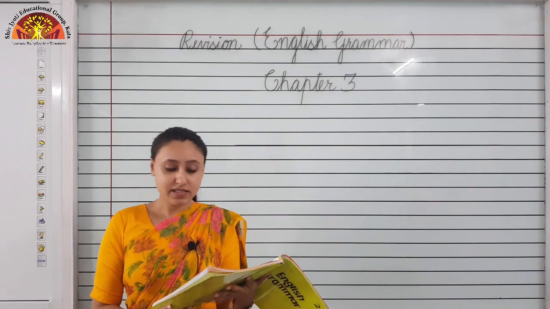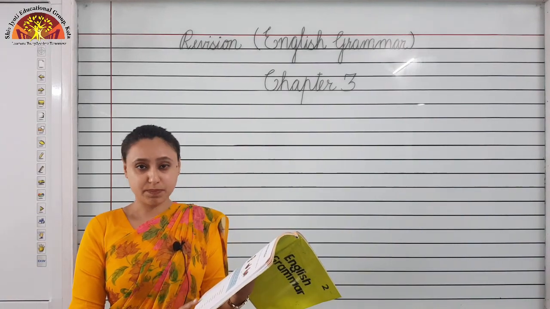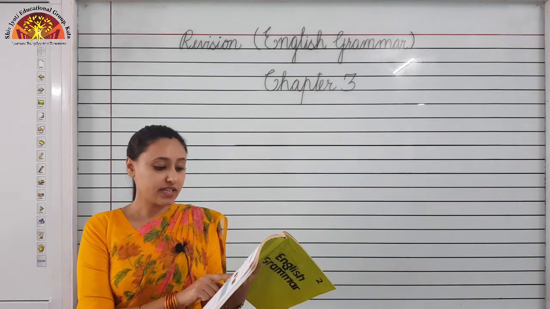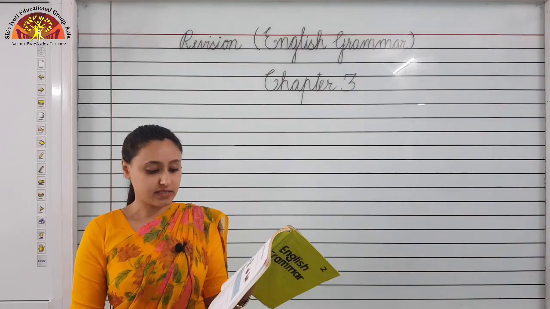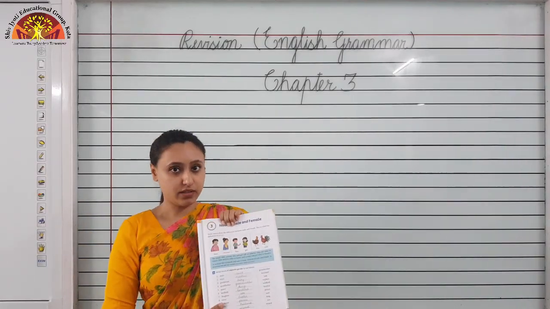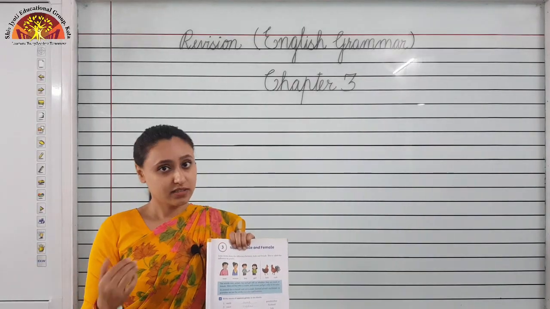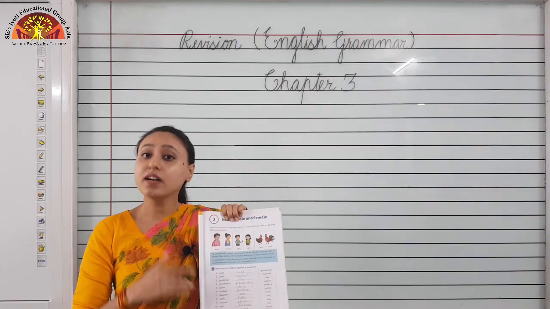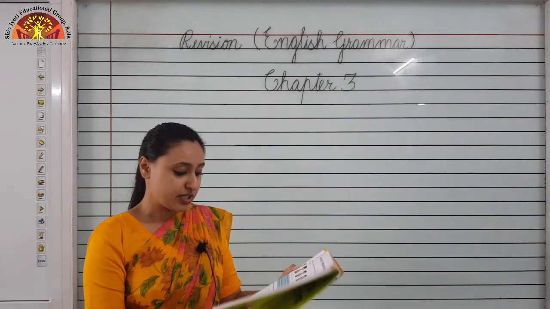Now we will revise our book work. Children, open your book, take out page number 13. Question A. Write nouns of opposite gender in the blanks. What you have to do? You have to write the opposite gender, like the opposite of mother is father.